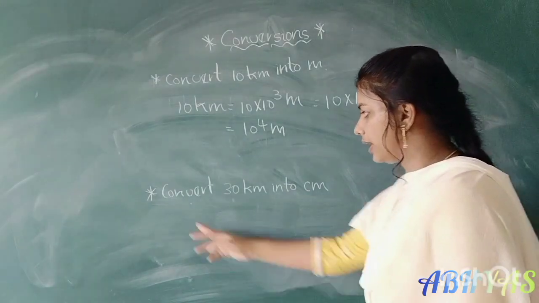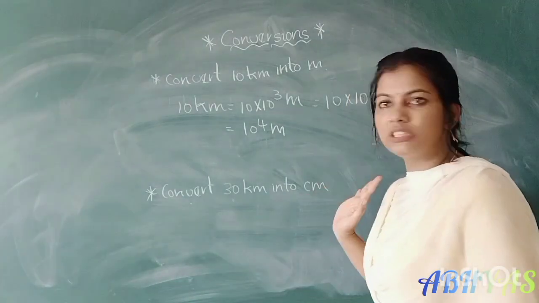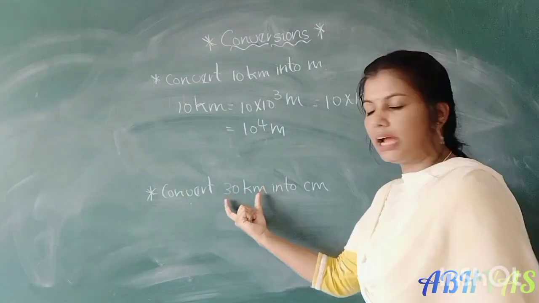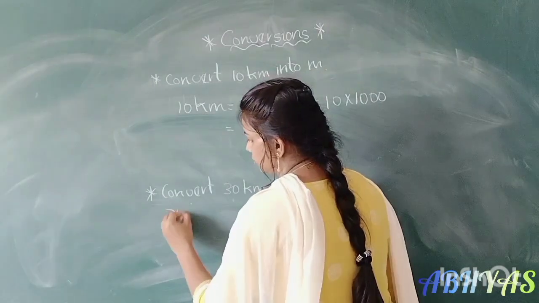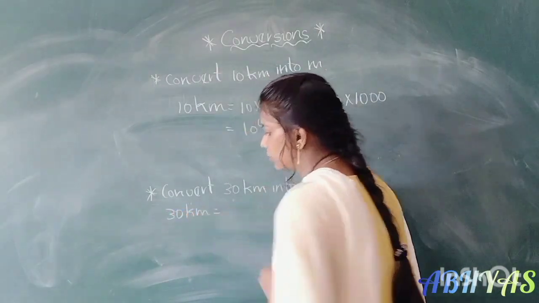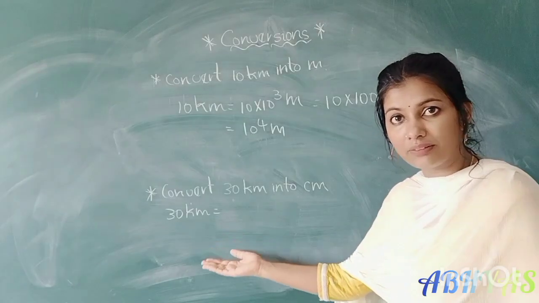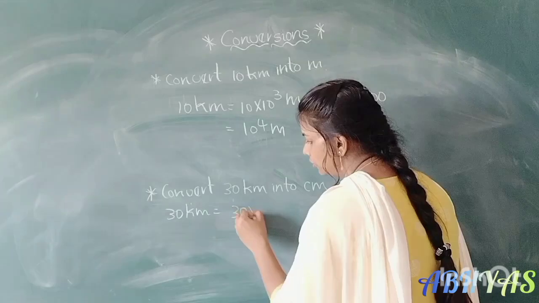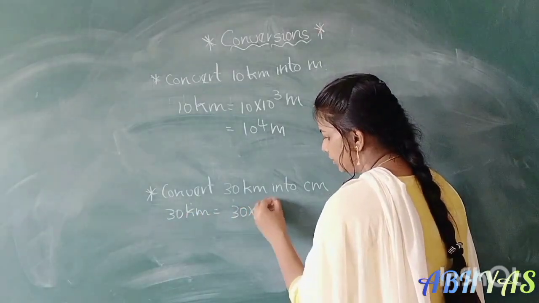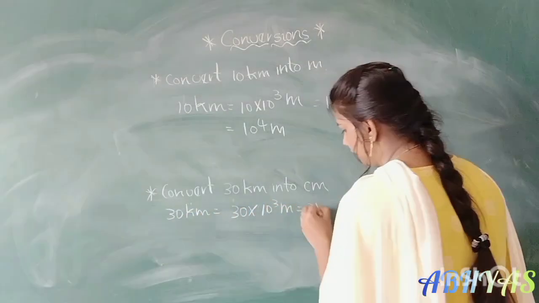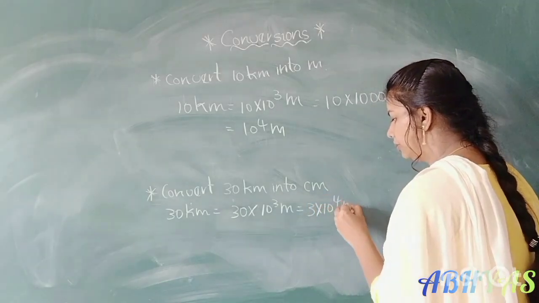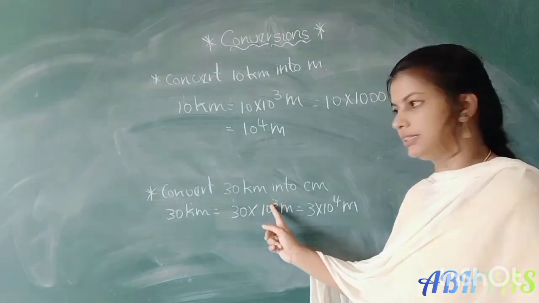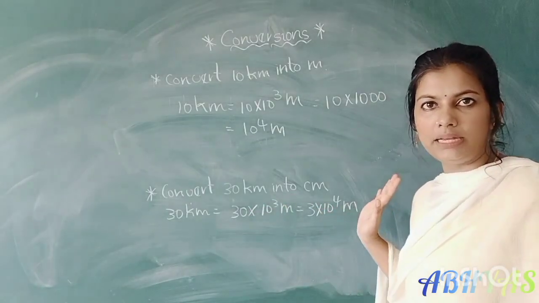Let us see the second one. Convert 30 kilometers into centimeters. So here we have to follow two steps. First we have to take the given unit. So 30 kilometers is the given quantity. First we have to convert into SI unit, which is meters. So 30 into kilo means 10 cube meters, that is equal to 3 into 10 power 4 meters, right? 3 into 10 power 4 meters.